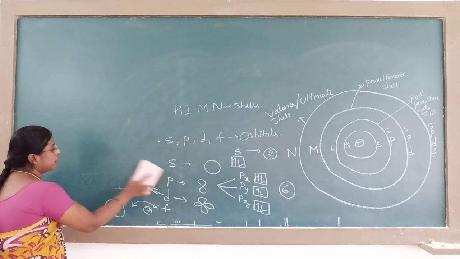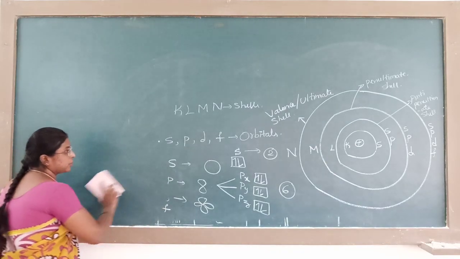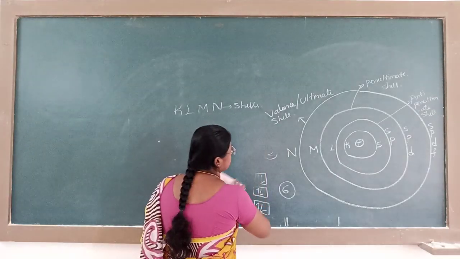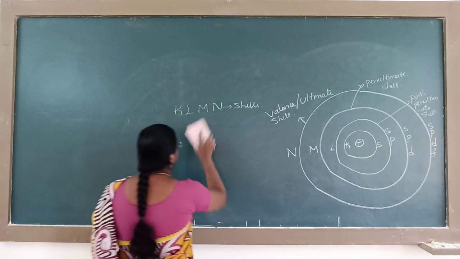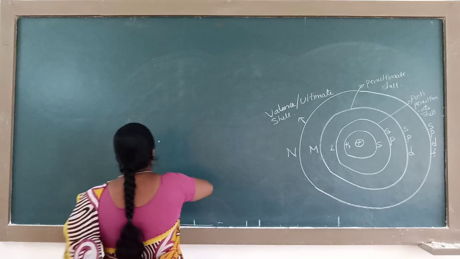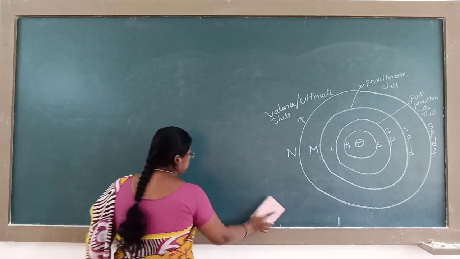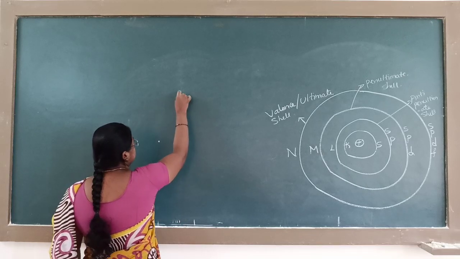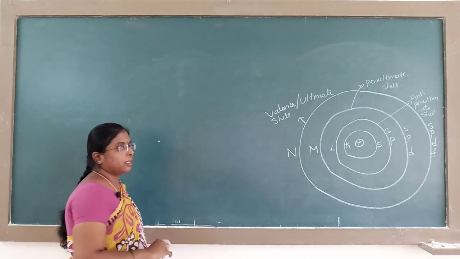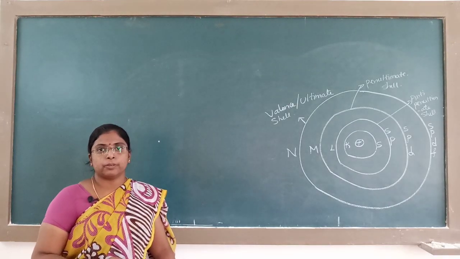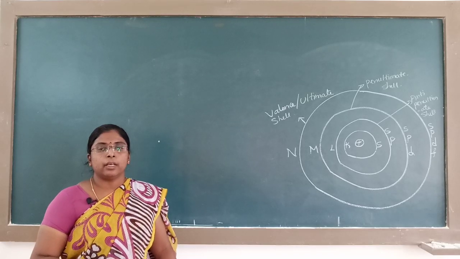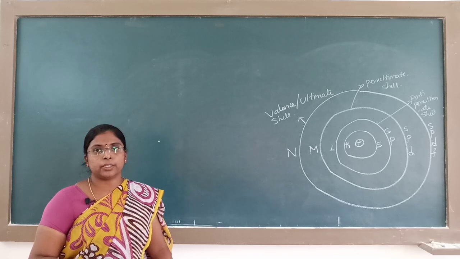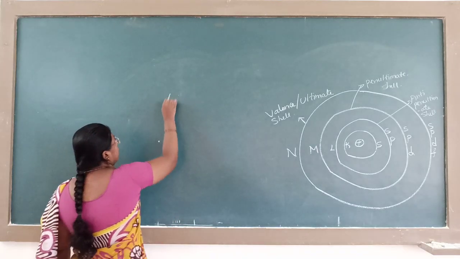Let us see how these electrons are distributed, and how we write the electronic configurations of the elements. To write the electronic configuration, we use the Aufbau principle. Aufbau gave that the electrons are arranged in increasing order of their energy level.